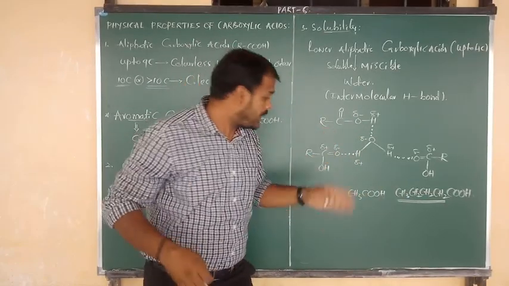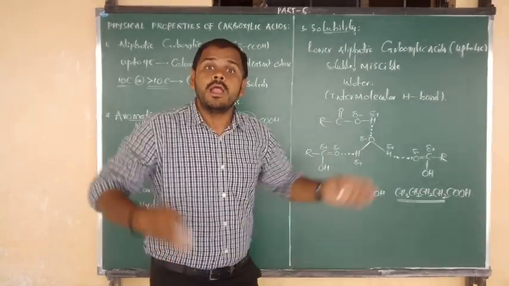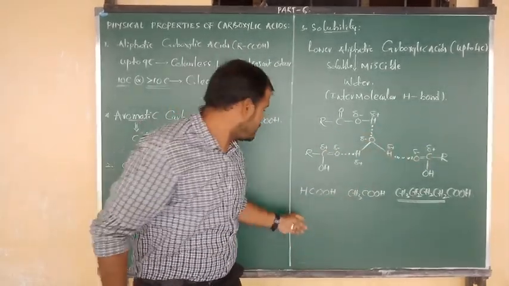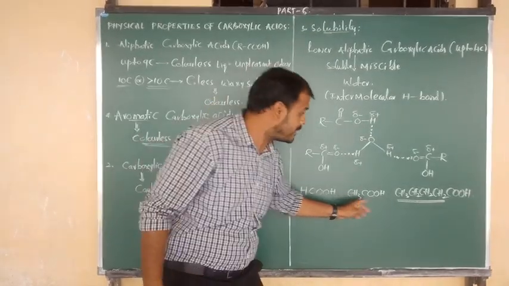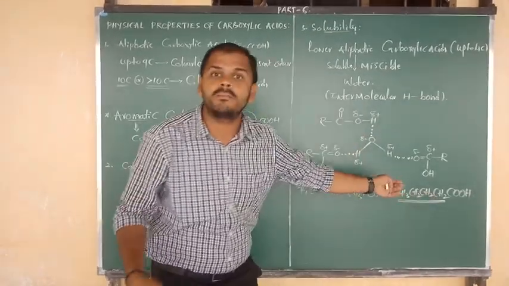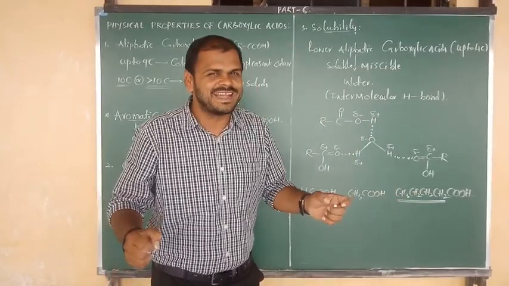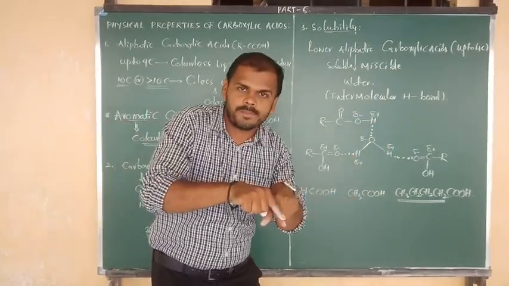That means in the 3 examples, which contains the longest hydrocarbon part? Here, no hydrocarbon part. Here, 1 carbon and 3 hydrogens are there. Here it contains 3 carbons and the corresponding number of hydrogens. So which contains the longest hydrocarbon part?